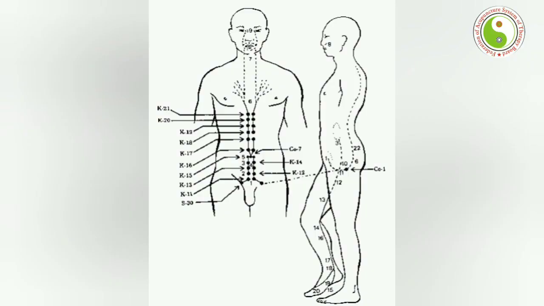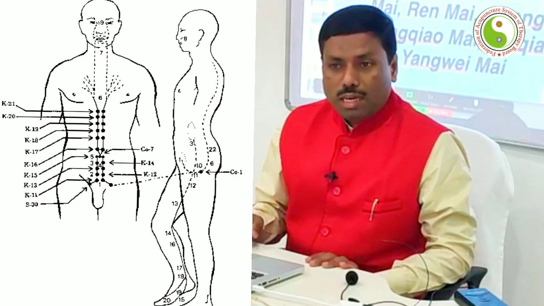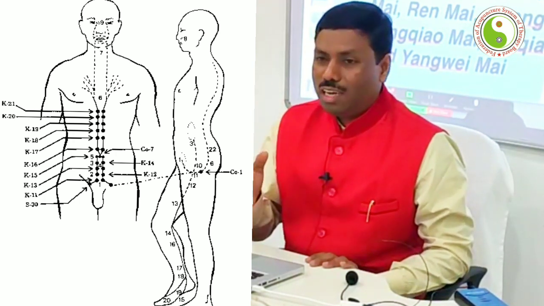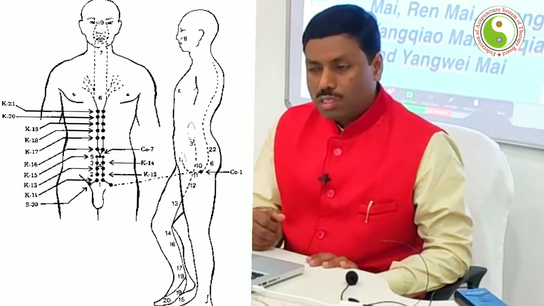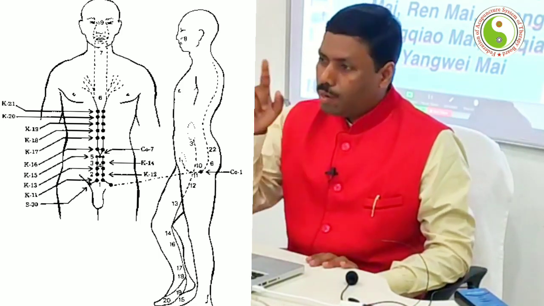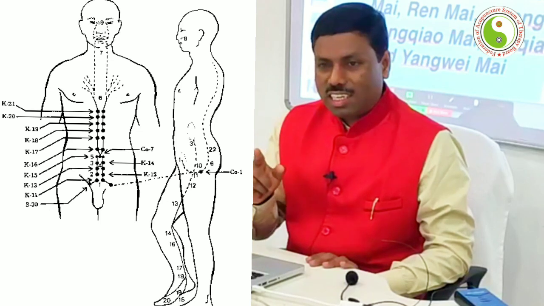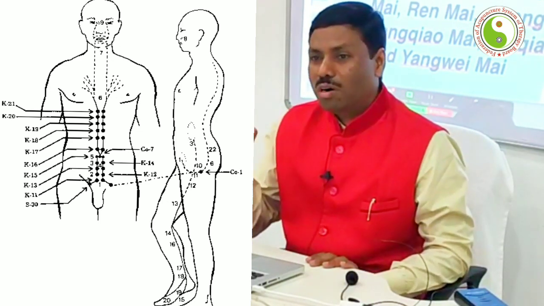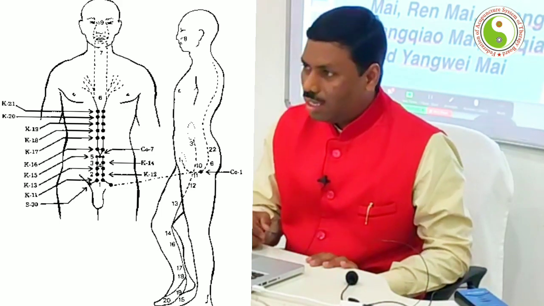When we look at the Chongmai meridian, it is known as the thoroughfare meridian or the vital meridian in our body. It is the master meridian for communicating with and controlling all the meridians, and it is also called the vital meridian. Then there is another meridian called the Daimai meridian.